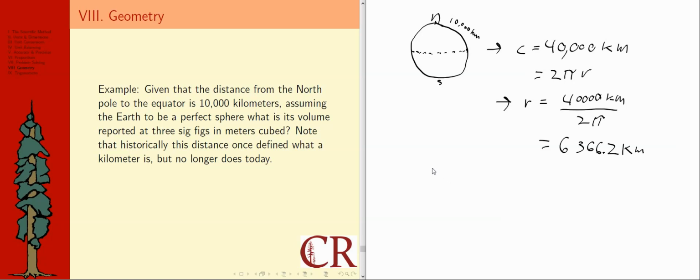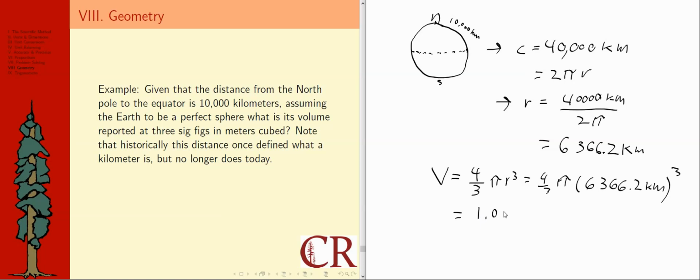But the formula I'd like to use to find volume is the formula for the volume of a sphere, which is 4/3 pi r cubed. So in other words, I'm going to want to put into my calculator 4/3 pi times, now let's see, I've got a couple options here. I think I'm going to stick with kilometers for right now. I could have switched units on the fly, I suppose. But I'm just going to put that in in kilometers and cube it. Put that into my calculator, and it gives me like 1.08. There's my 3 sig figs, but it's got a power of 10 on that.